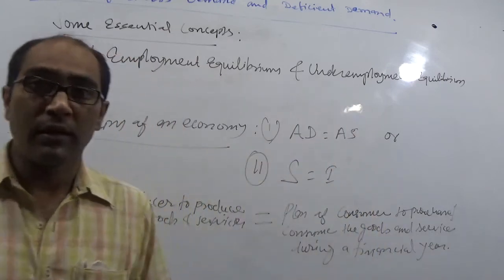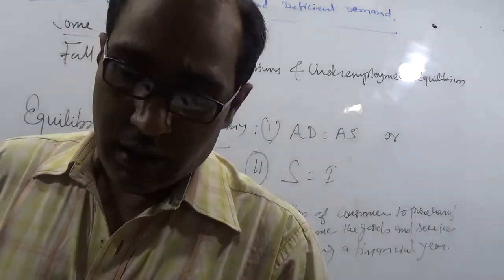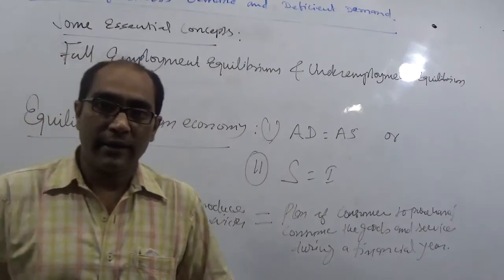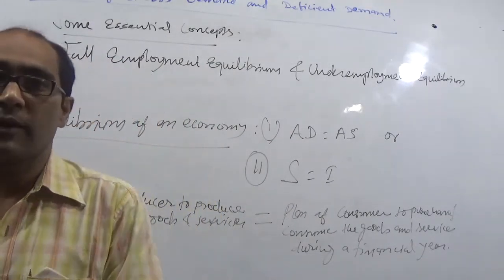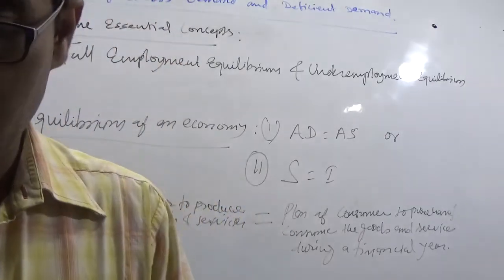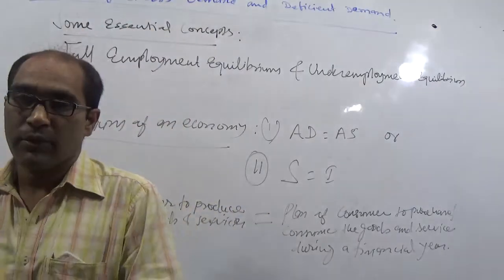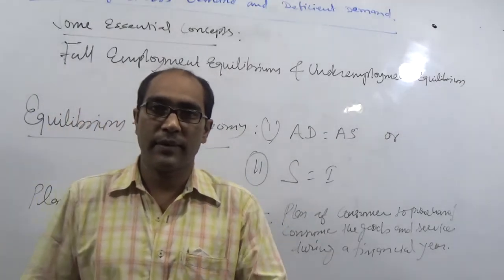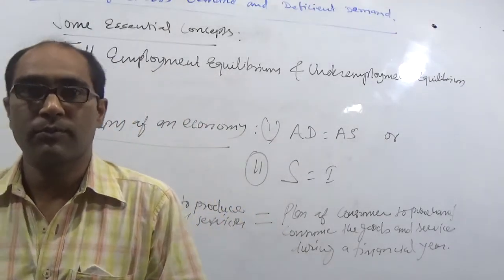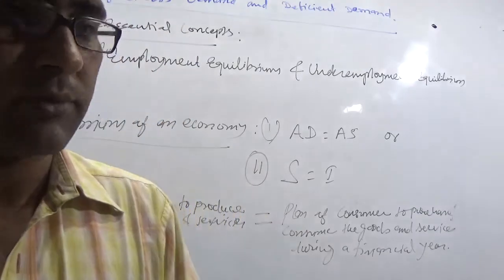Say, the ideal condition for an economy to attain its equilibrium is planning of producer to produce the goods and services is the same as the planning of consumer to purchase the goods and services for the consumption.